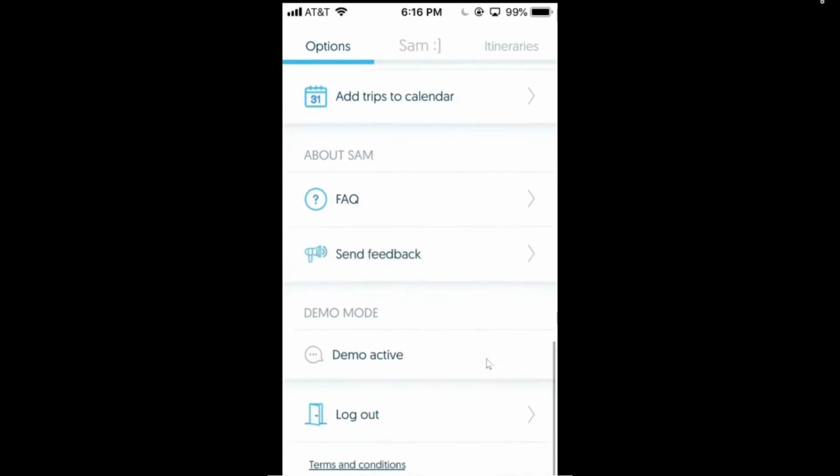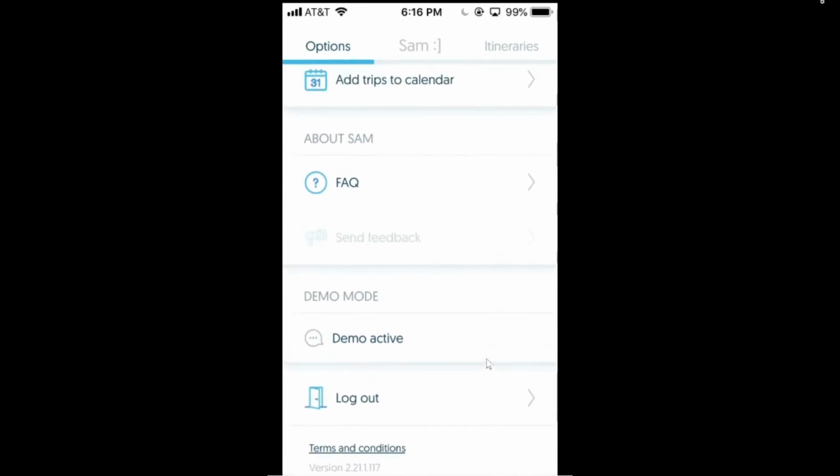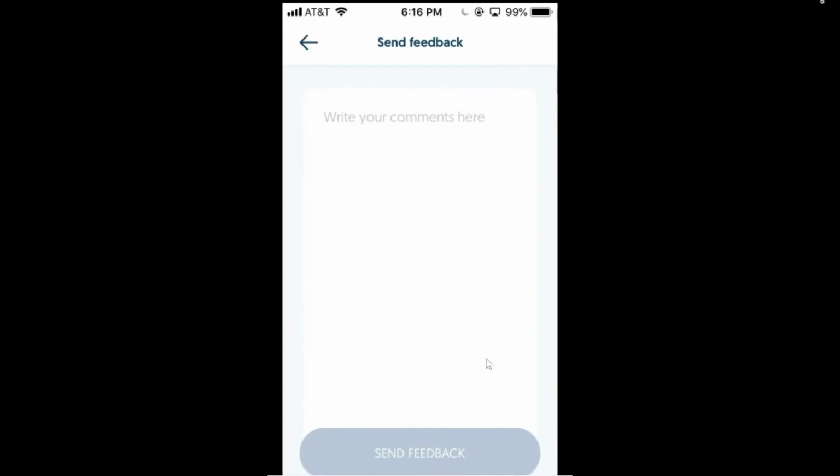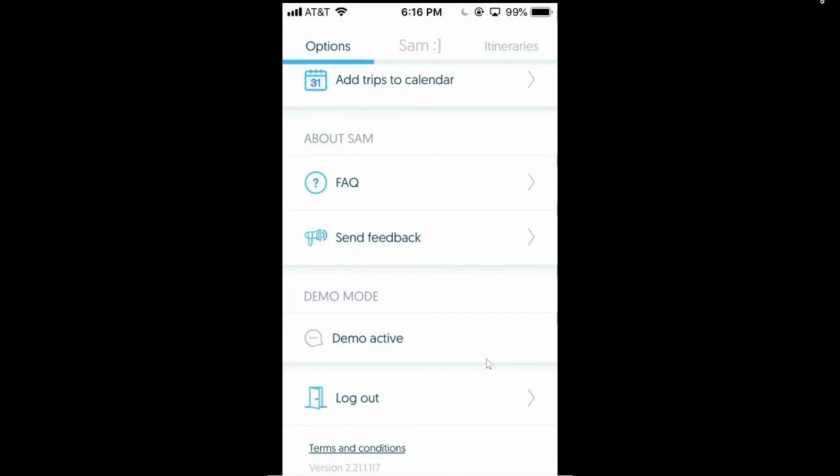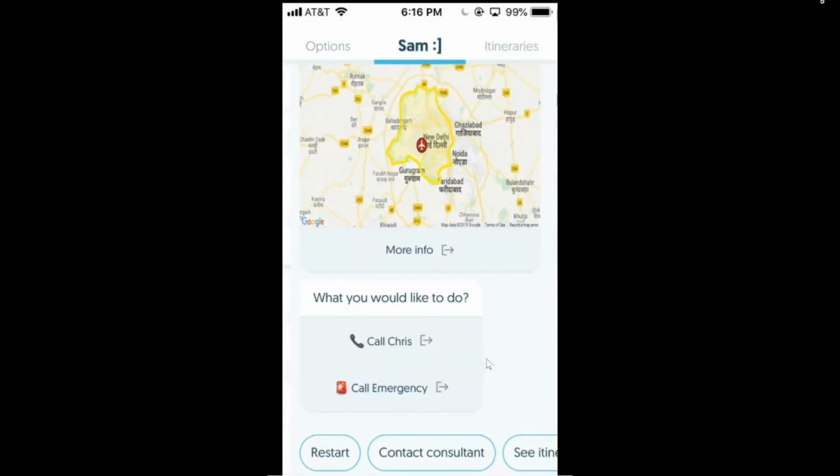Add trips to your calendar, as well as send feedback. Just if you want to let our travel team here at FCM know that something was great, or perhaps we could use a little work on something, there's always opportunity to have that communication channel always open with our team.